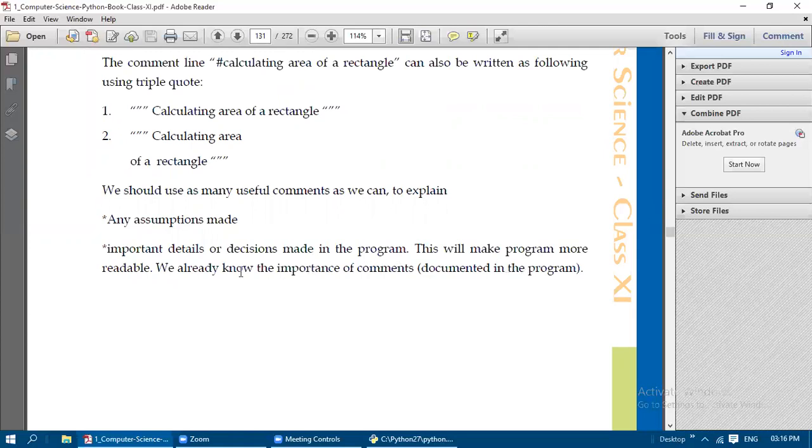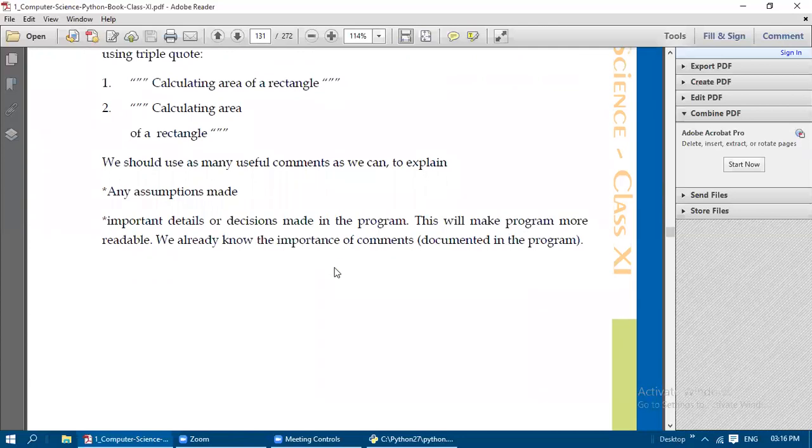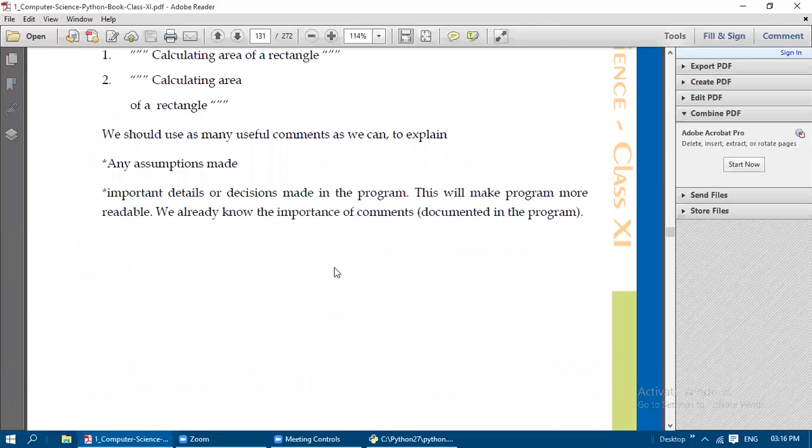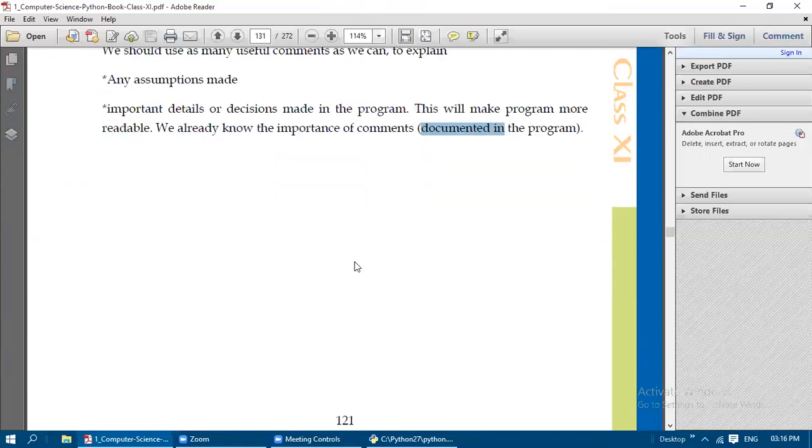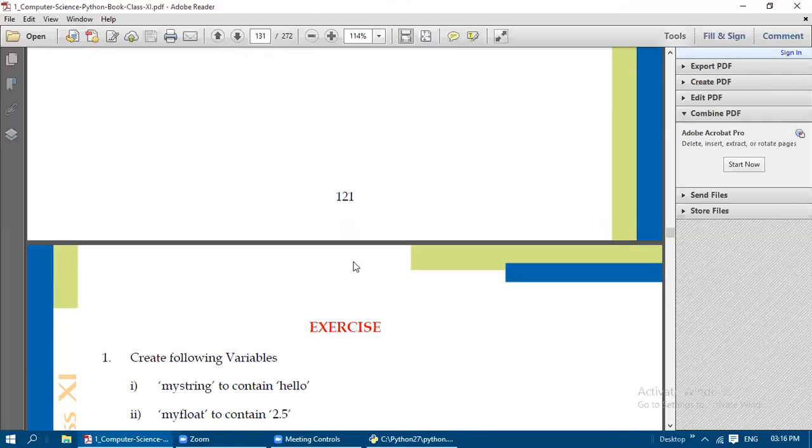We already know the importance of comments in the documented part of the program. We did not study documentation yet. In the documentation also, they have given maximum importance to comments. We will see that in the next class, that is a theory chapter. They have given a lot of importance to comments in Unit 2, that is programming methodology.